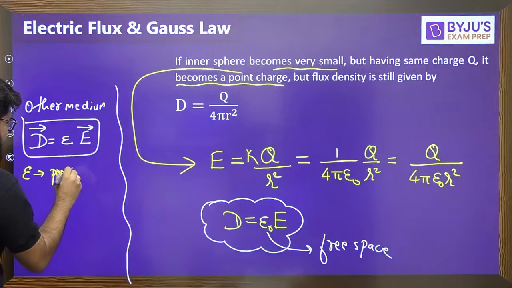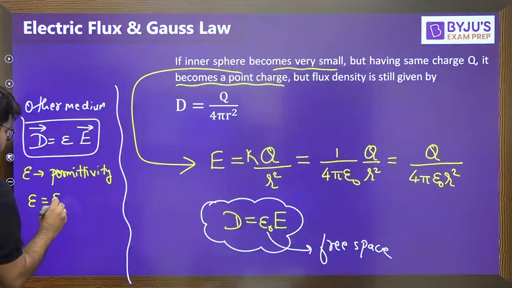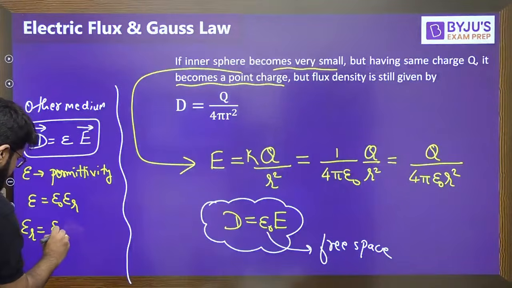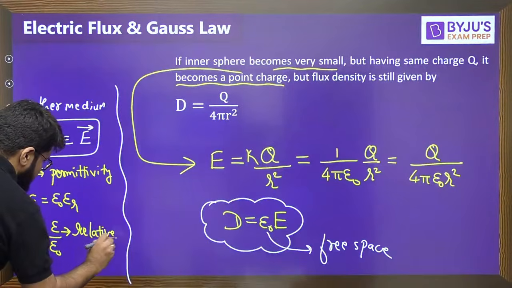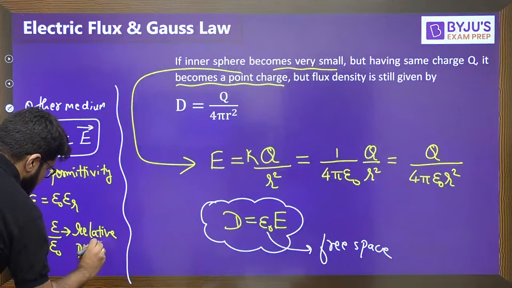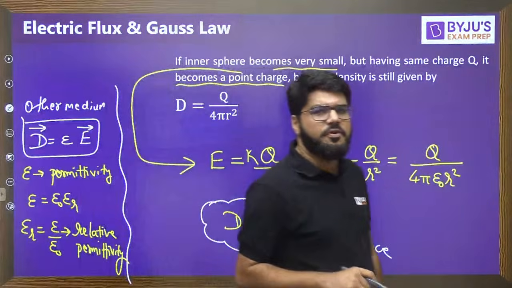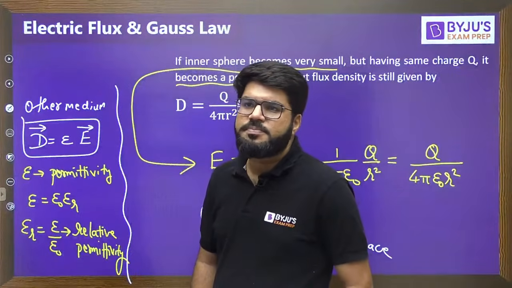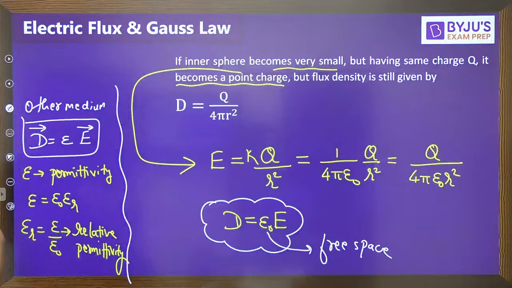Epsilon is the electric permittivity of the medium, which is given by what formula? The permittivity of any medium is the permittivity of free space times epsilon r, where epsilon r is epsilon divided by epsilon naught. That is the permittivity of the medium compared with the permittivity of free space, and this is known as the relative permittivity. Epsilon r is the relative permittivity for any medium, which is the permittivity of that particular medium divided by the permittivity of free space, right?